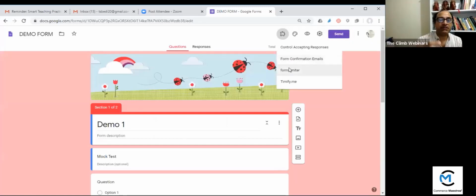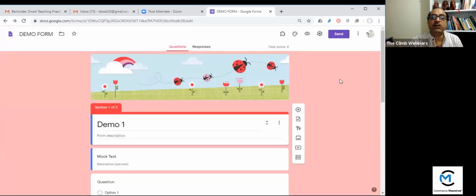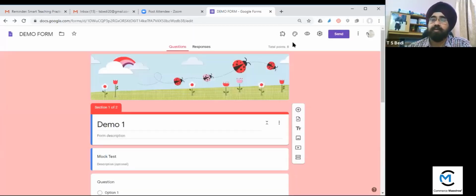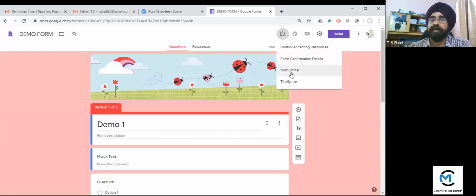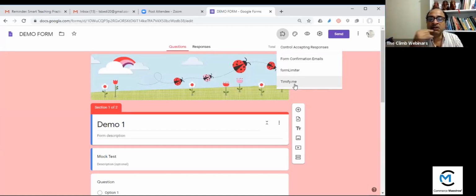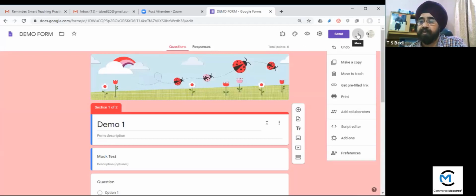तो सर जो आपने अभी चीजें बताई है मोटे तौर पे फॉर्म बना के हम दे रहा एड-ऑन्स, उन एड-ऑन्स के थ्रू हम अपने फॉर्म को और ज्यादा अच्छा बना सकते हैं. Yes, you can note down this form limiter and timify.me. So you have to download these two options. Then you can schedule this time. You can give the time. This is very good option.